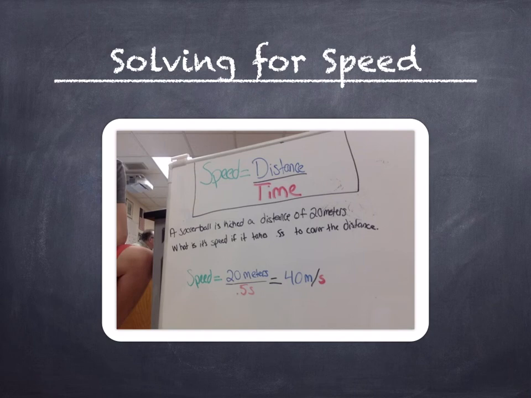An example would be a soccer ball kicked a distance of 20 meters. What is its speed if it takes 0.5 seconds to cover the distance? So you take 20 meters divided by 0.5 seconds, which is equal to 40 meters per second.